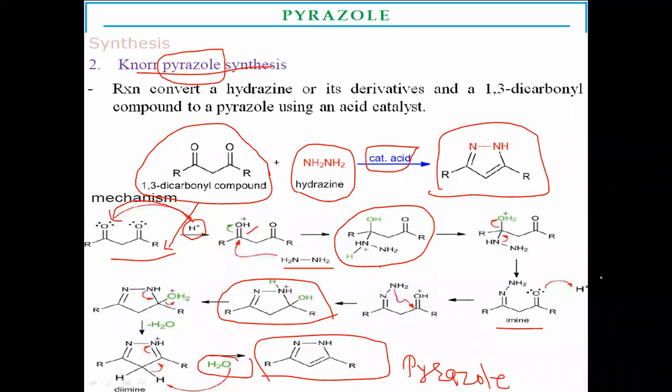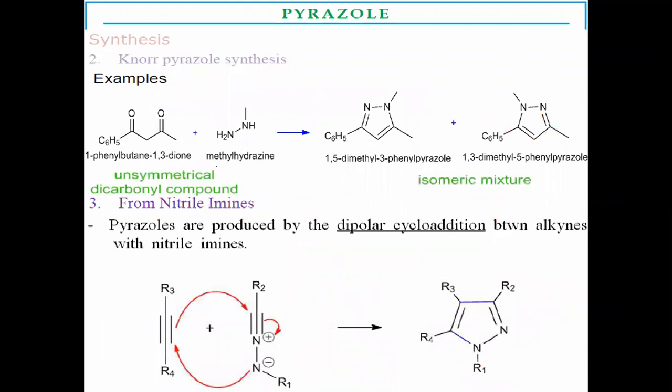One example of this Knorr synthesis, for example, 1-phenylbutane-1,3-dione is the starting material. Why is it given? Because this one is unsymmetrical. Here a phenyl group is present on one side and a methyl group on the other. If an unsymmetrical dicarbonyl compound is taken as the starting material, it will form isomeric mixtures. If a symmetrical one is given, there is formation of only one product. So for identification purposes, you have to take unsymmetrical 1,3-dicarbonyl compounds.